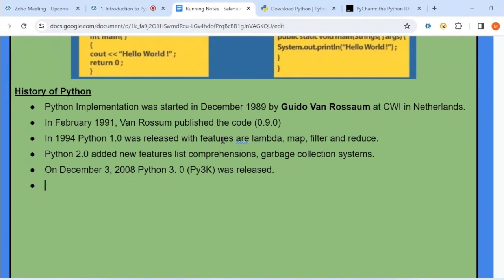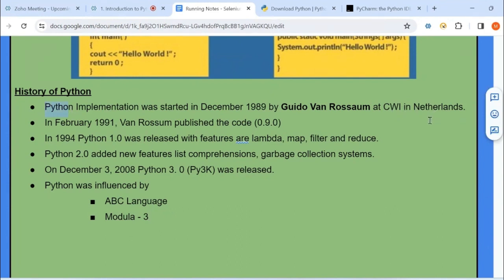And similarly, Python was influenced by two languages. One is ABC, the language at that time during the 1980s, and Modula-3. Whatever features were there in the ABC language and Modula-3 in the 1980s, all the features are combined in Python. So taking the features of these two languages, Guido van Rossum implemented Python at CWI labs in Netherlands.